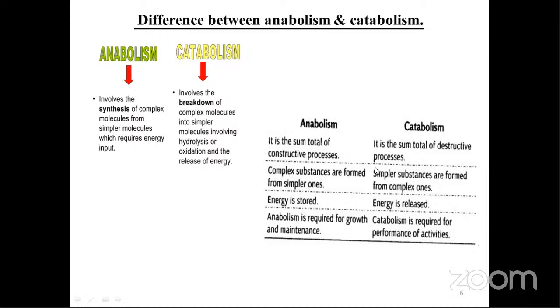So this is the difference. If you get a question on difference, you should make two columns and write it. But see that first you're writing anabolism or catabolism, otherwise you will interchange the points also. Understood? So a difference is always to be written making two columns, and it will come for 2 marks.